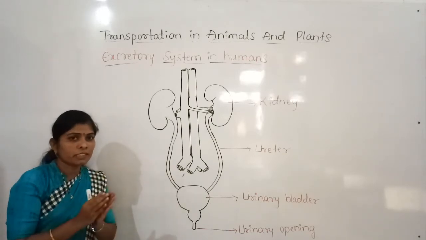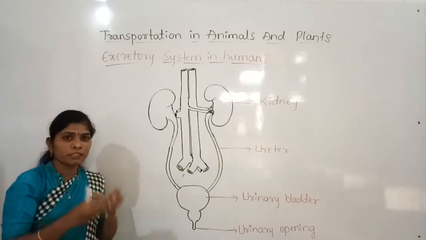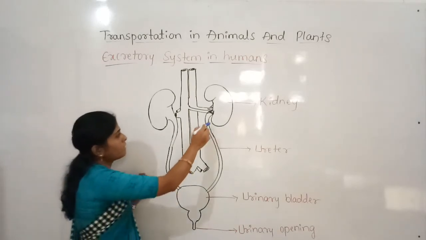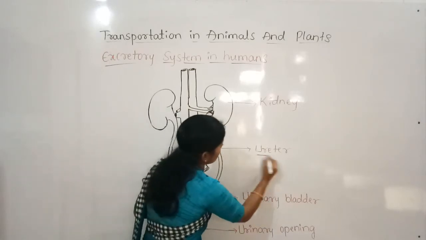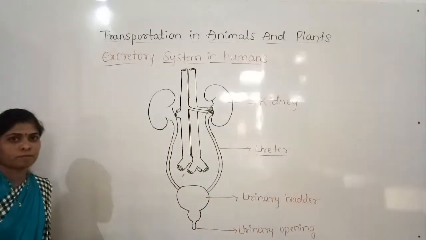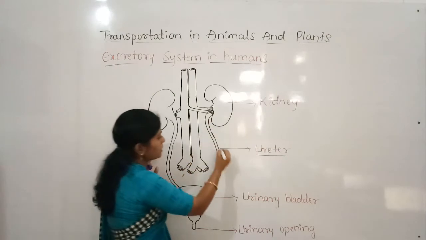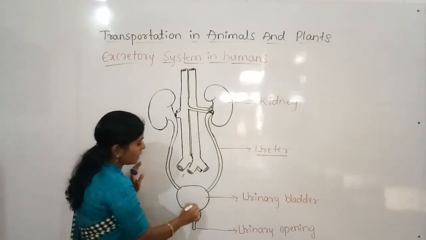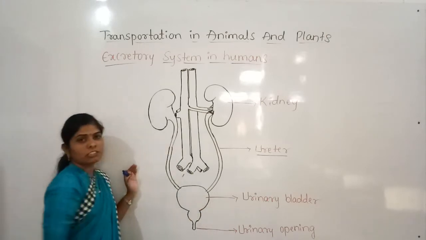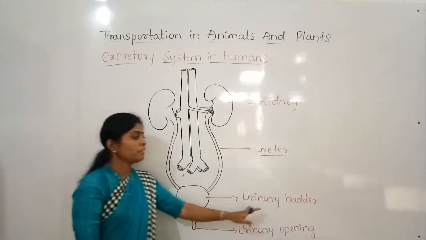The remaining waste water will pass through this tube-like structure called the ureter, and it is collected in the sac-like structure called the urinary bladder.